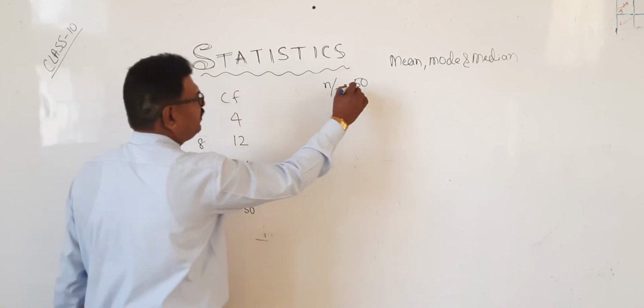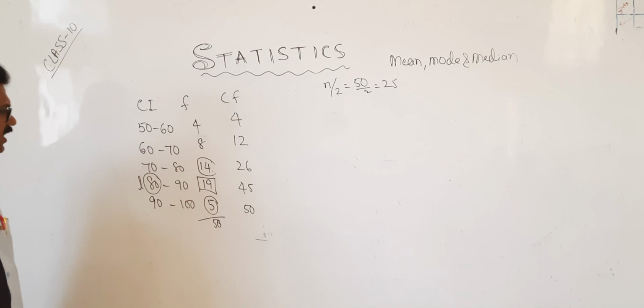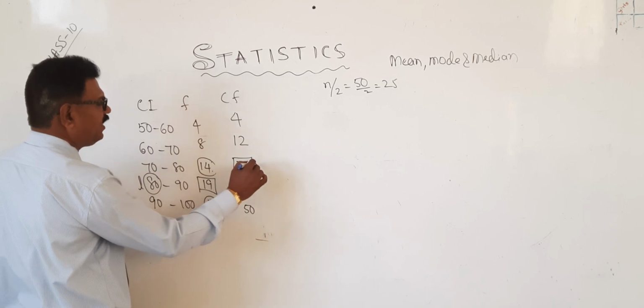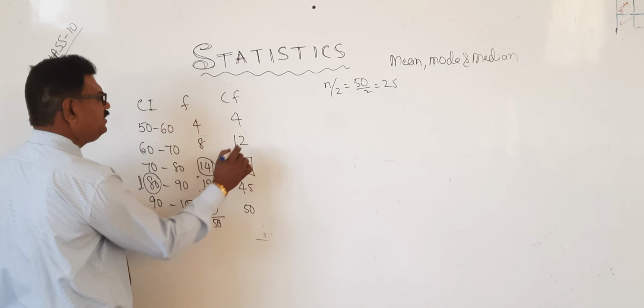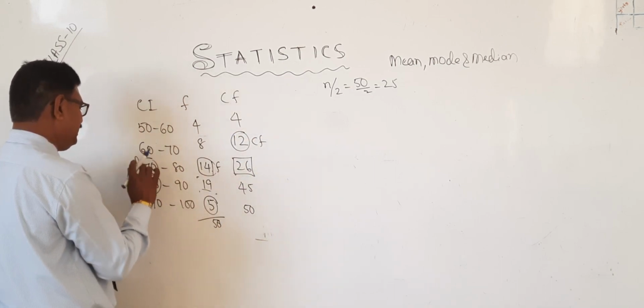Now n by 2, 50 by 2 means 25. Now where does 25 lie? It lies in 26. Therefore here is the concerned f, this is CF and this is L.